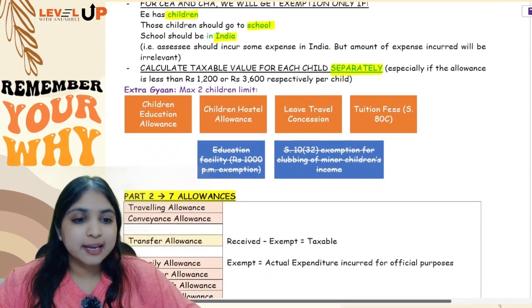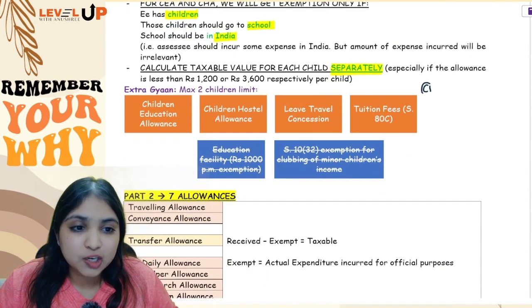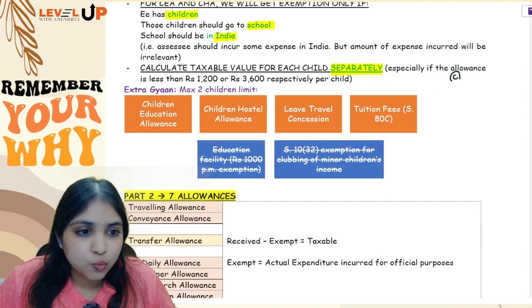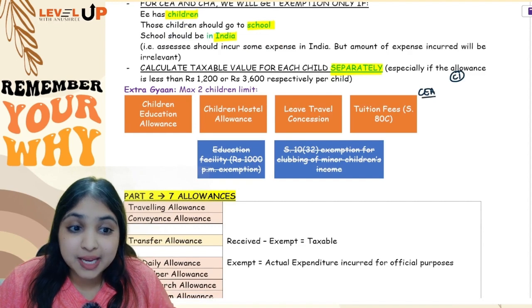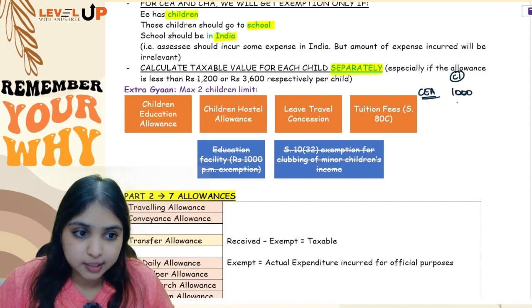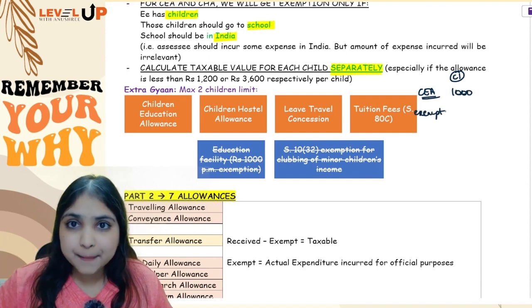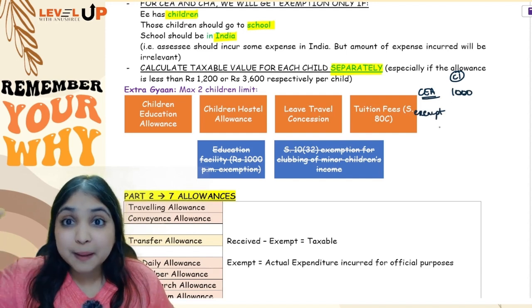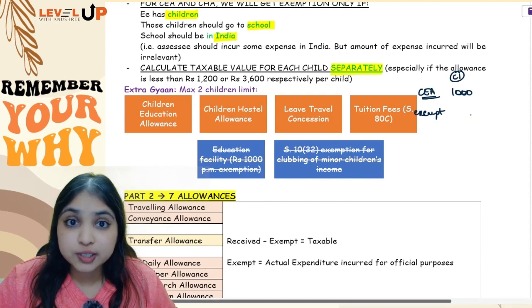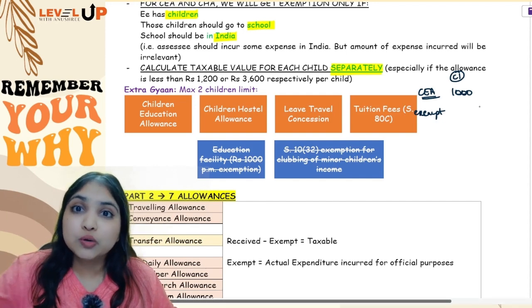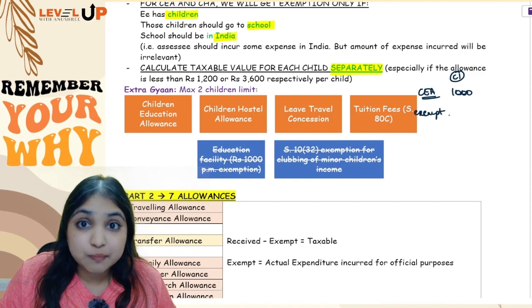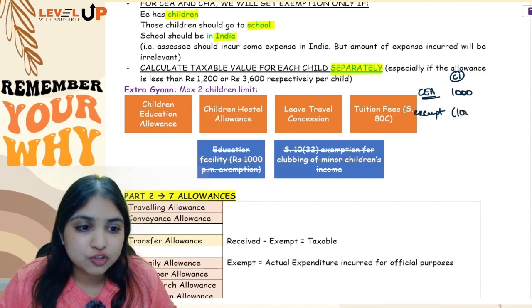I'll tell you why. Like for example, let us say for child 1, let's talk about children education allowance. For child 1, children education allowance, my employee received 1000 rupees. So how much exemption will you be giving over here? 100 rupees per month. So 100 into 12 will become 1200 rupees, which is more than 1000. Can exemption be more than what you received? Of course not. So the exemption, even though it is 1200, you will restrict it to 1000.